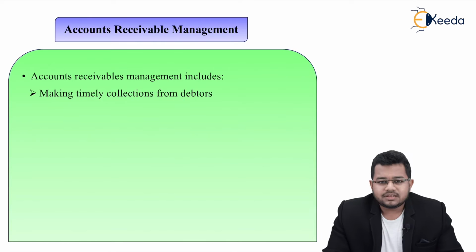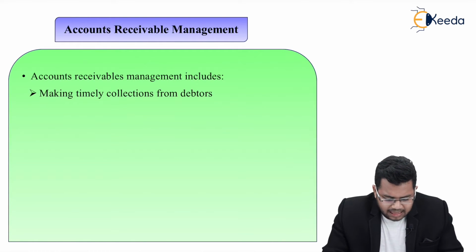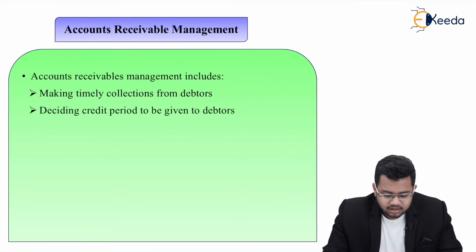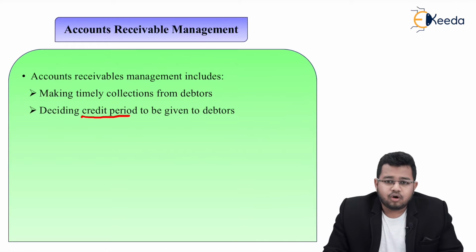Now, accounts receivable management includes the following. First point is making timely collection from debtors. So, if you want to manage your receivables, a very important point is to make timely collections. Ask your debtors to pay on time. Deciding the credit period to be given to the debtors. Credit period meaning how long are you expecting your debtors to pay it off. If I am giving a 30-day credit period, he should be able to pay the amount in 30 days. If he does not pay, then there will be consequences.